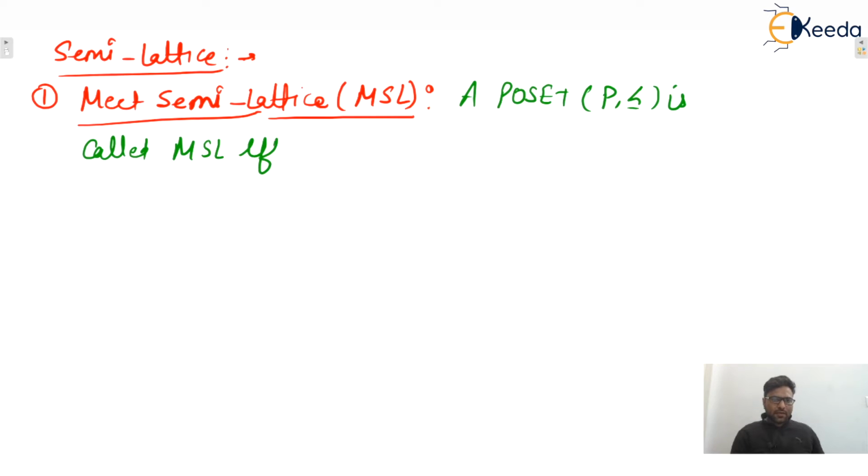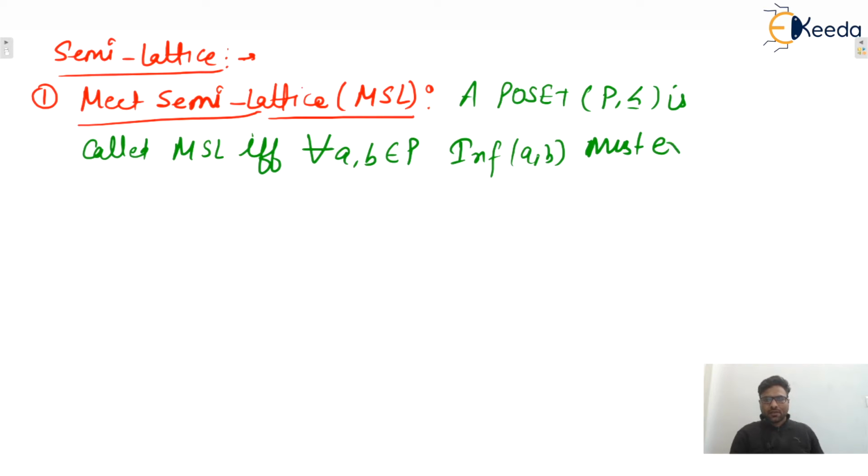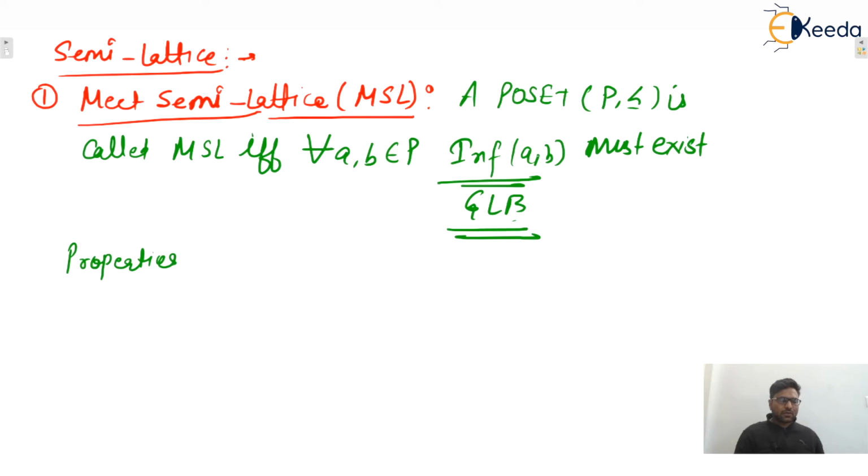MSL if and only if for every A comma B belongs to P, only the infimum must exist, isn't it? So if only the infimum exists, that is the greatest lower bound, then that semi-lattice is known as a meet semi-lattice. That is not a lattice, that is a semi-lattice. Okay. So we can say that some properties of MSL are also there.